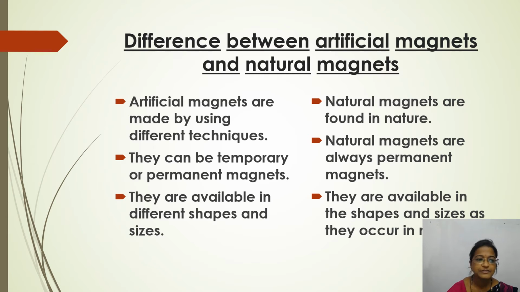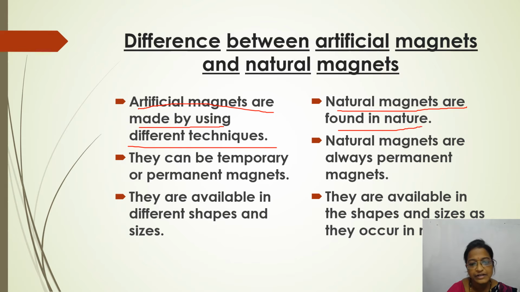Here we can see the differences between artificial magnets and natural magnets. First, artificial magnets are made by using different techniques, whereas natural magnets are found in nature.